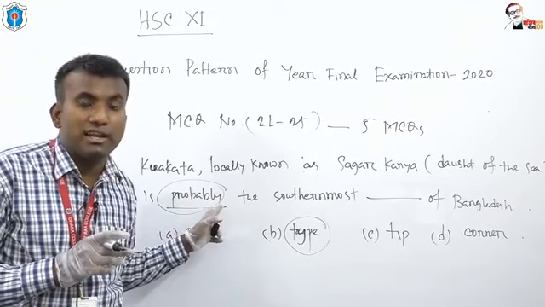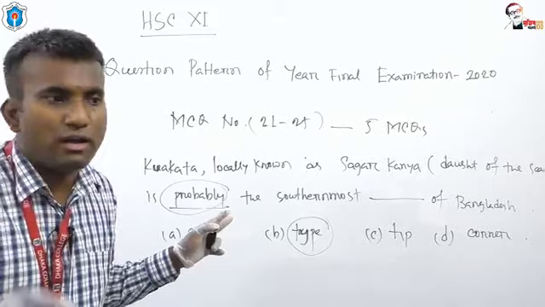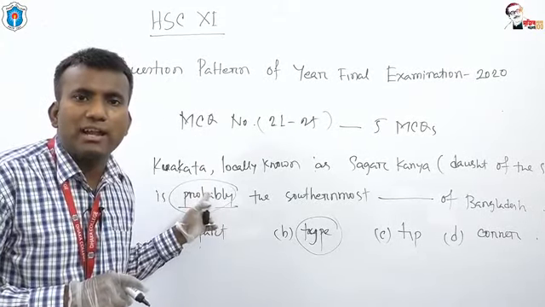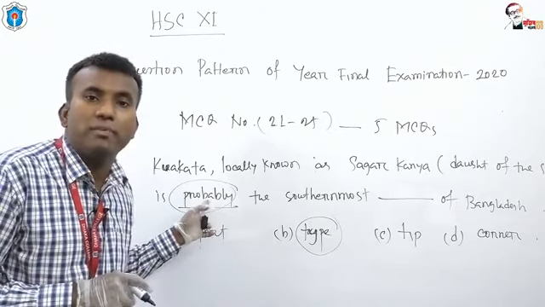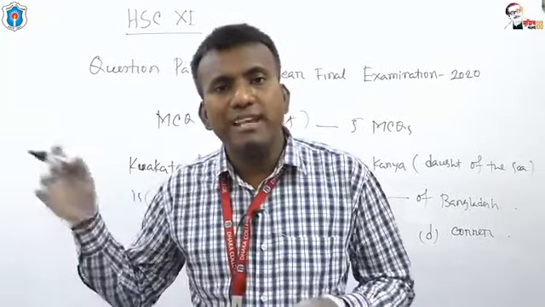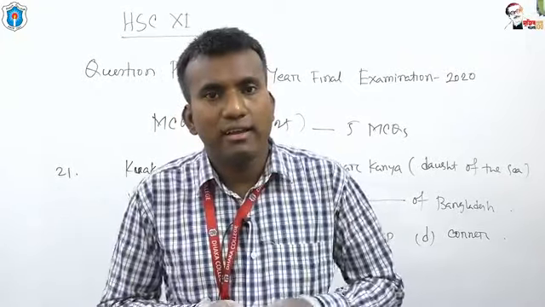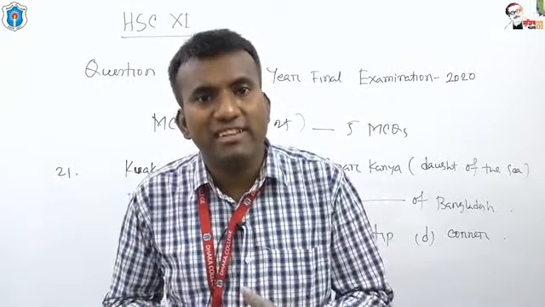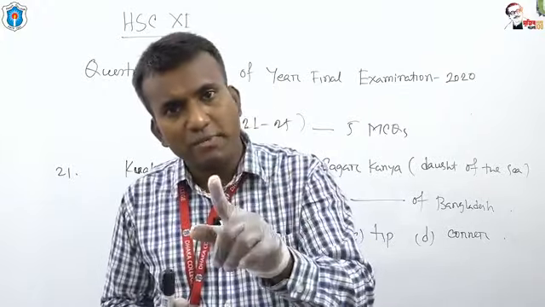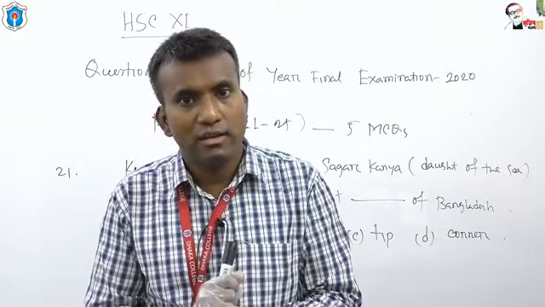There may be another question: what is the noun form of the word probably? You might be asked to identify. You might be asked to change the form of parts of speech. So identification of parts of speech as well as change of parts of speech will be given.